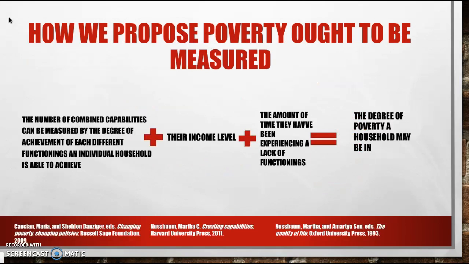With that in mind, as well as knowing that income can be directly indicative and causing of one's capabilities, it can be used as an indicator of whether or not people are living without autonomy or dignity. The duration of time that they are experiencing such lack of choice in their lives will also be a factor in measuring their overall degree of poverty endured. Rather than implying there is one threshold of poverty, our claim is that there is an ever-changing poverty line that moves depending on the changes in capability as well as income or duration of time in poverty.